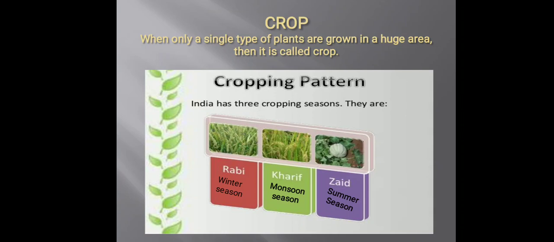In India, there are basically three seasons, and according to the seasons, we have three types of crop. First one, Rabi crop, also known as the winter season crop. Second, Kharif crop, also known as the monsoon season crop. Third, Zaid crops, also known as the summer season crop. We are taking them one by one.